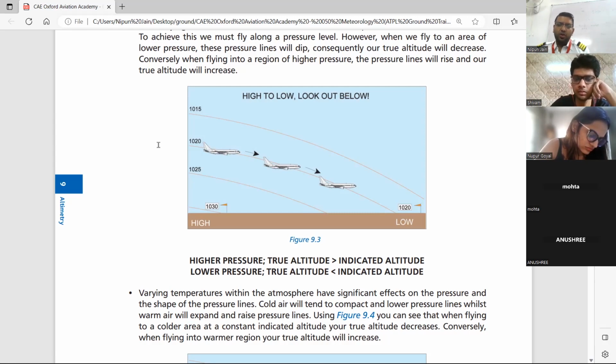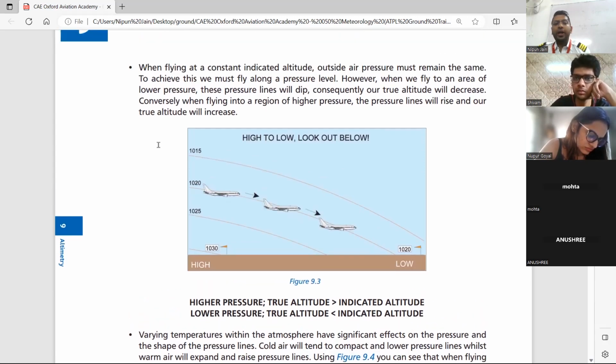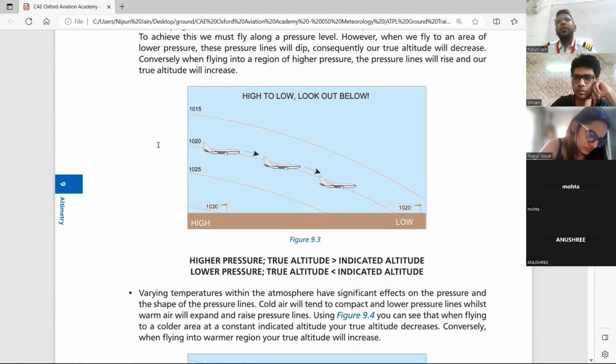So how we do know this? High to low, look down below. Low to high, you are up in the sky. So if you have copies, you can write down. In your book, something else is given. This we are studying from Oxford actually. In your book, it is written high, low, low, right? So that is the same thing.